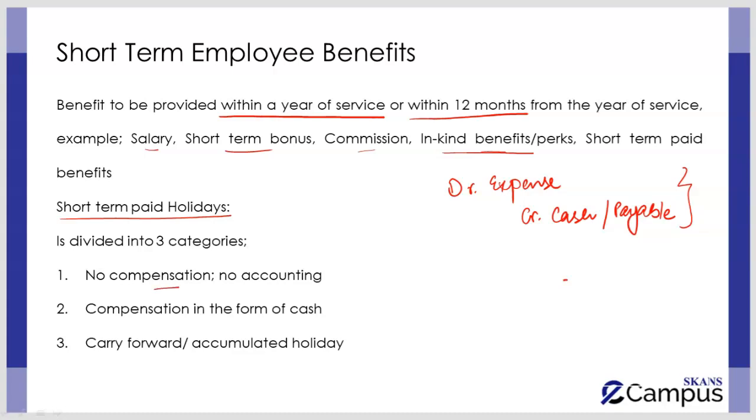No compensation, no accounting. This is the first part. So, where there are companies in which case, if the paid holidays are given and in the current year, the employee did not use them in full, and in the future there is not going to be any compensation against it, then you don't have to pass any double entry for it. But on the other hand, if you have a compensation in the form of cash for the short-term paid holidays, then you have to do its accounting. Similarly, in case of carry forward or accumulated holidays, that is also going to be accounted for properly.